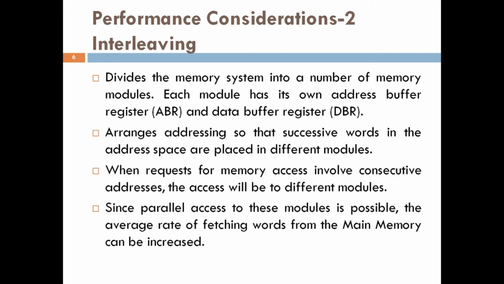Now I will discuss what exactly interleaving, or the interleaved memory organization, is. Here, the memory of a computer is structured as a collection of physically separate modules, each with its own address buffer register, that is the ABR, and data buffer register, that is the DBR, and memory access operations may proceed in more than one module at the same time.